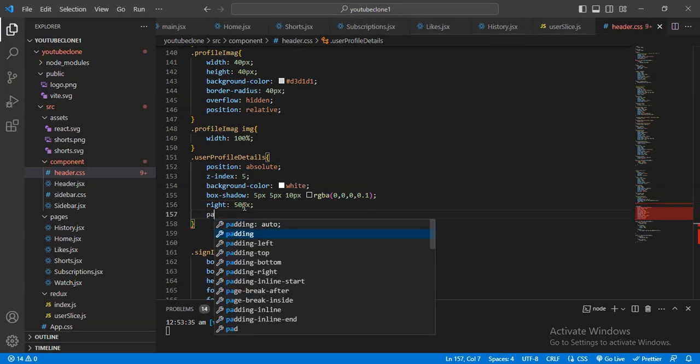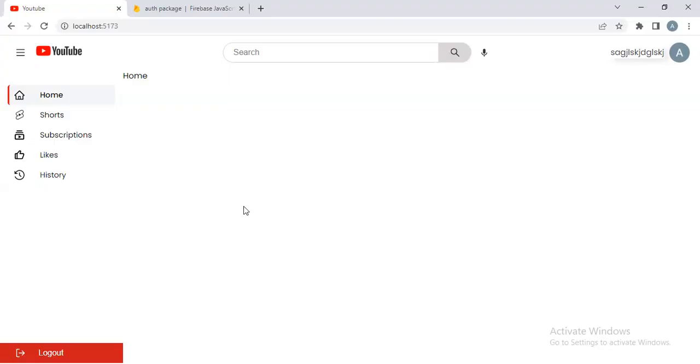By default it will be 10 pixel. Yeah, and this will be done, and here I want to insert my profile name and profile image like that.